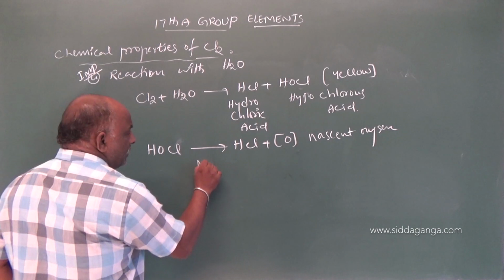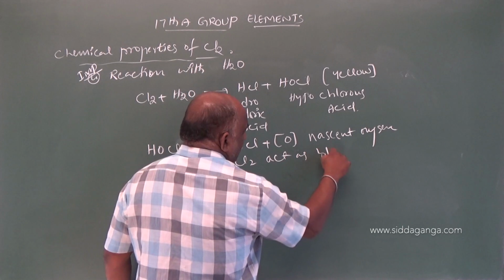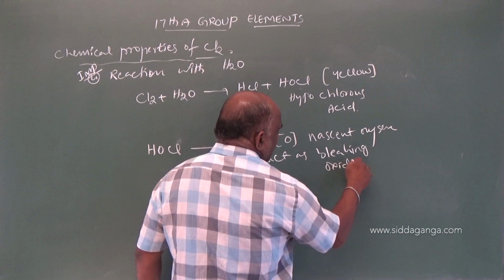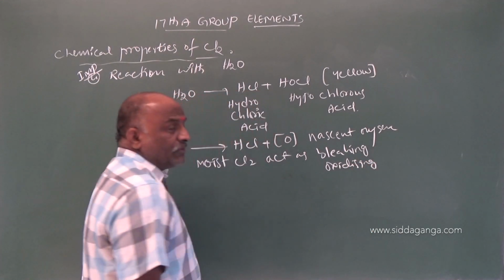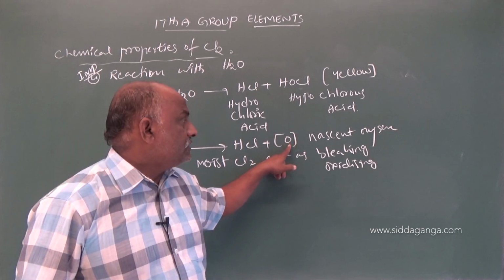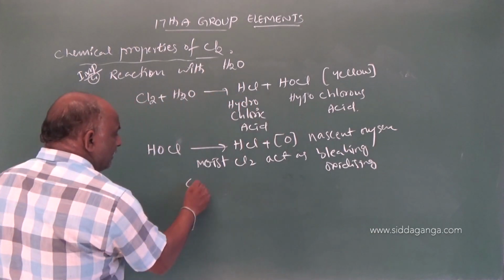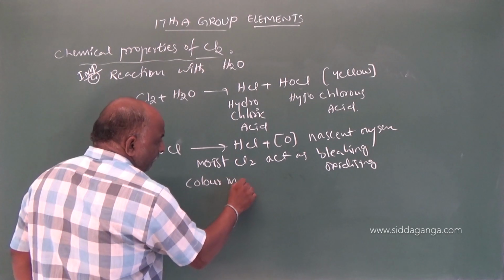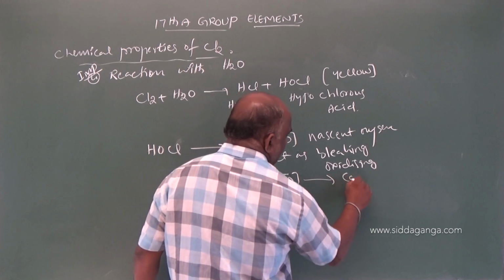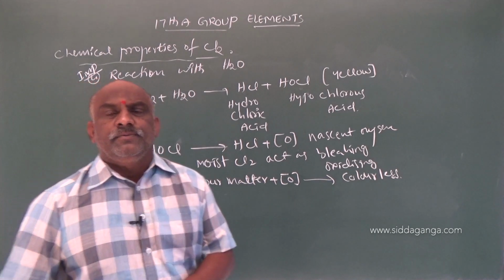Keep this point in your mind, my dear students. Moist Cl2 acts as a bleaching agent or oxidizing agent, due to the liberation of nascent oxygen. What will be the role of nascent oxygen? Color matter plus nascent oxygen gives rise to colorless. The color disappears. Clear?